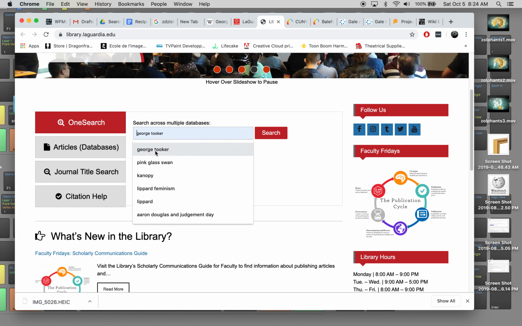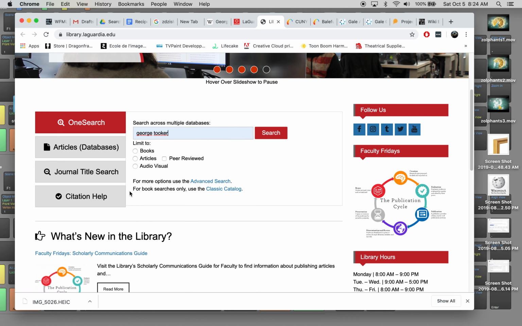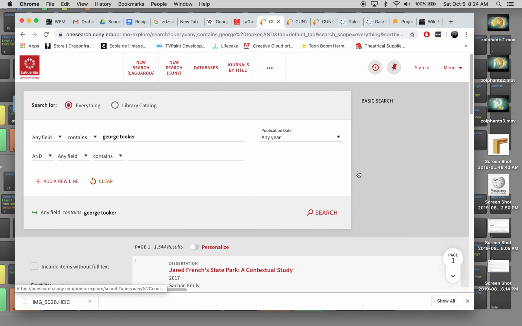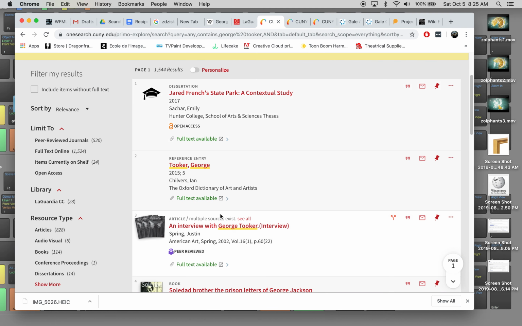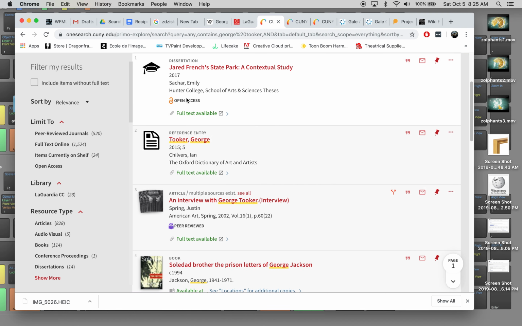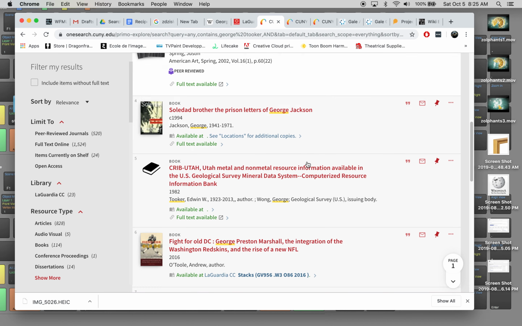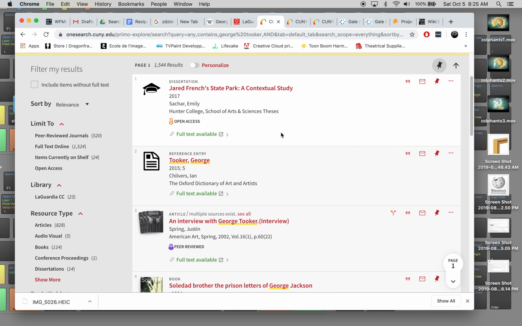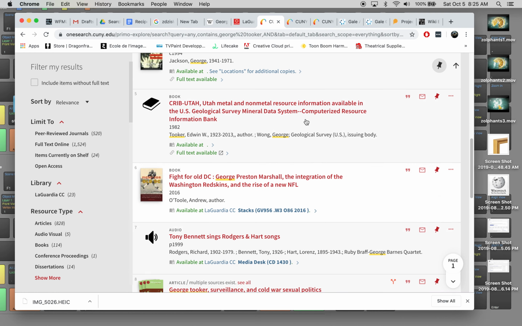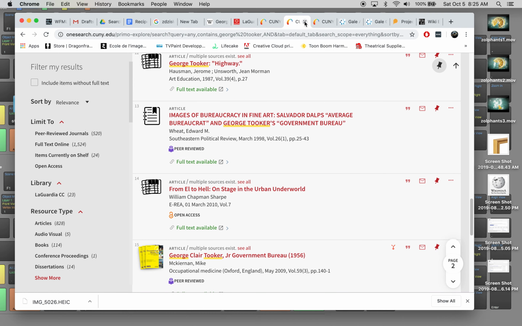So you can either search in the one search category or go into subjects and get a little bit more granular with your search here. So I'm going to search. I want to just do the basic search here. All the articles that come up by default are going to be full text, but you can include items without full text also, if you need to look around a little more, and these will sometimes be available in the library or elsewhere. There will often be information for finding it in other CUNY libraries and that kind of thing. So I scroll down until I find something that makes sense for me.